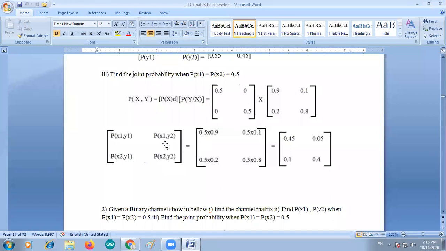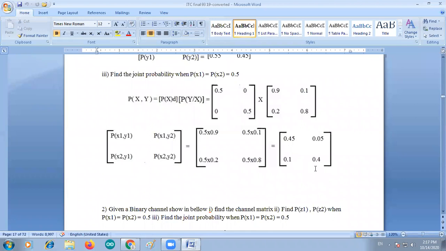So simply you do a matrix multiplication here also. So 0.5 into 0.9, 0.5 into 0.1, 0.5 into 0.2, 0.5 into 0.8. So now the elements are 0.45, 0.05, 0.1, 0.4. So it is the joint probability matrix.